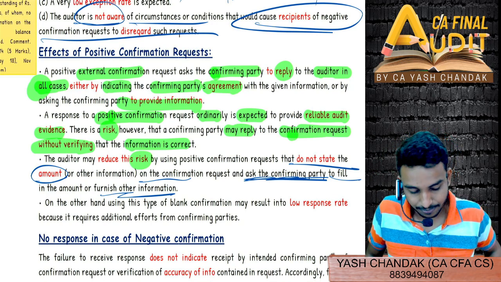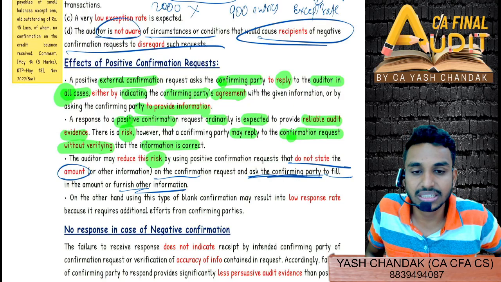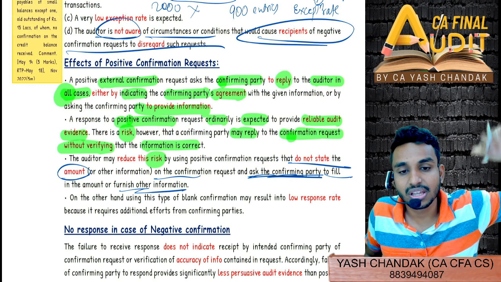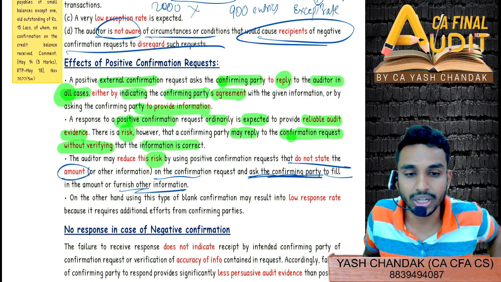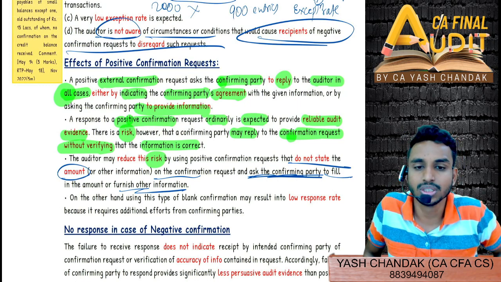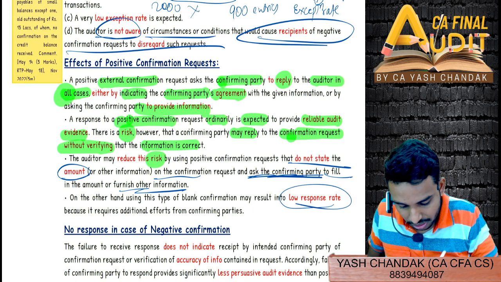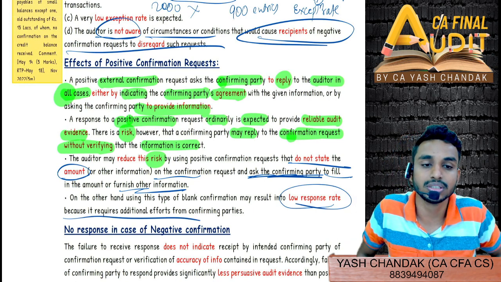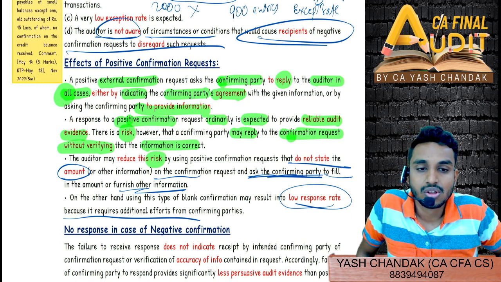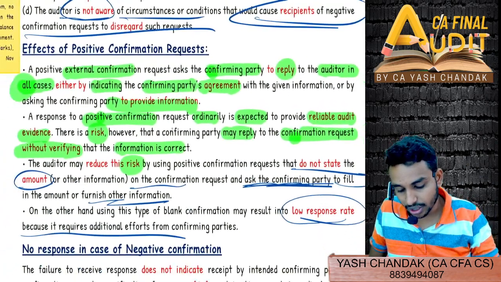On the other hand, I did this with Nikita, and Nikita is next level lazy. Now she is not at all responding. She is saying, am I looking so free to you? She is next level lazy, and now this could lead to a low response rate. The response rate has now fallen if I start doing blank confirmations. So you can relate to Nikita and try to learn.